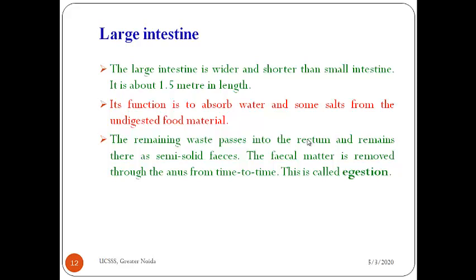After this the food goes where? Into the small intestine. In the small intestine, it receives juice from 2 glands, the liver and the pancreas. The liver secretes bile juice, which is stored in a sac called the gallbladder, and this bile juice helps in the digestion of fats. Next is the pancreas. It is a cream-colored gland, and it converts all the components of food into simpler forms.